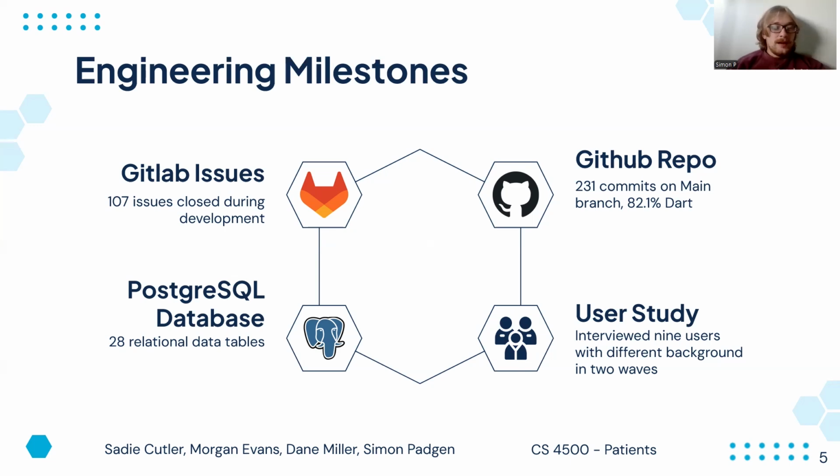We also had our Postgres database with a total of 28 relational data tables, where we store information about our users and information that they enter into the HealthFirst app. Finally, we had a user study. We interviewed 9 users with different backgrounds in 2 separate waves. So we came to these users and we had them test our application, and we got some great feedback so that we could make edits. And then about a month later, we came back and had these users go a second time so they could give us updated information about how they felt.